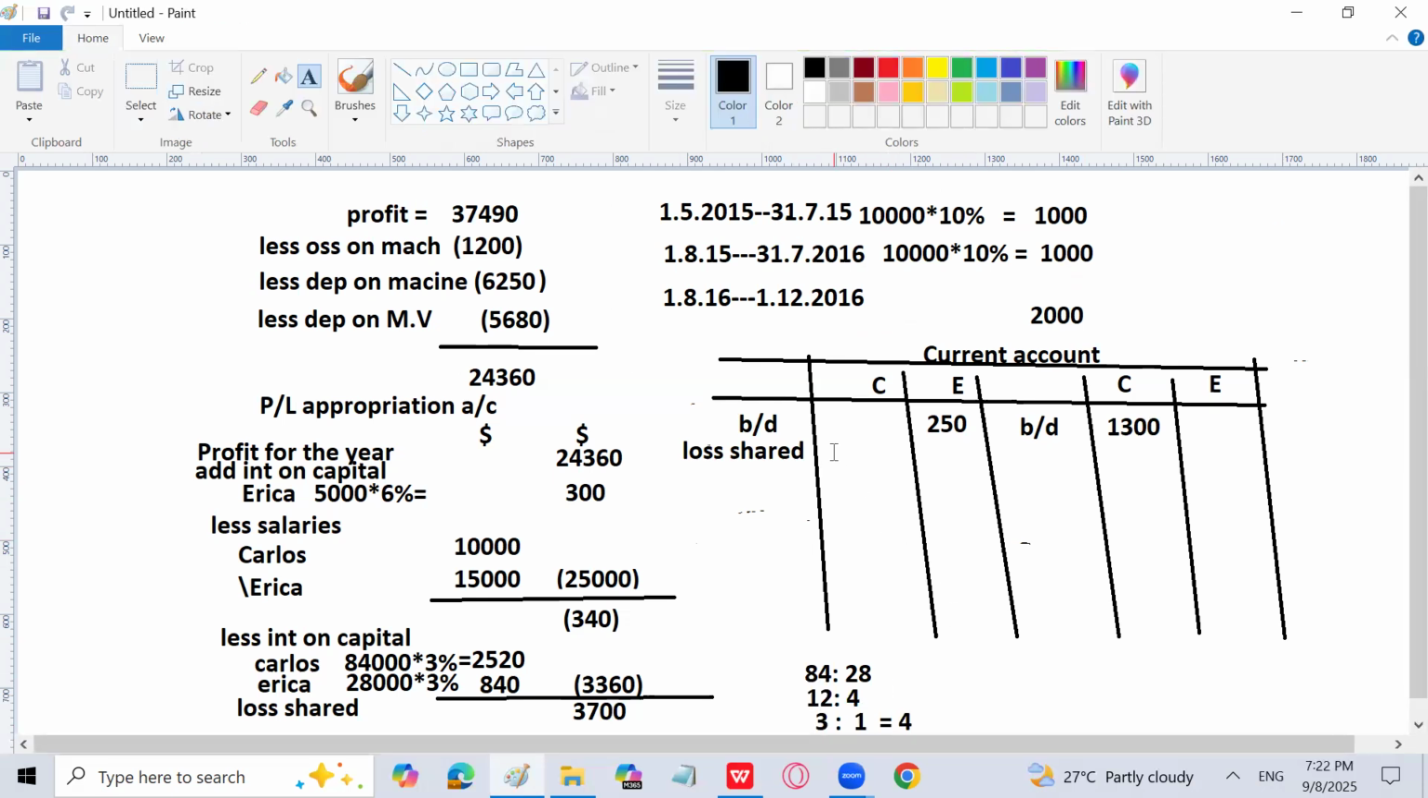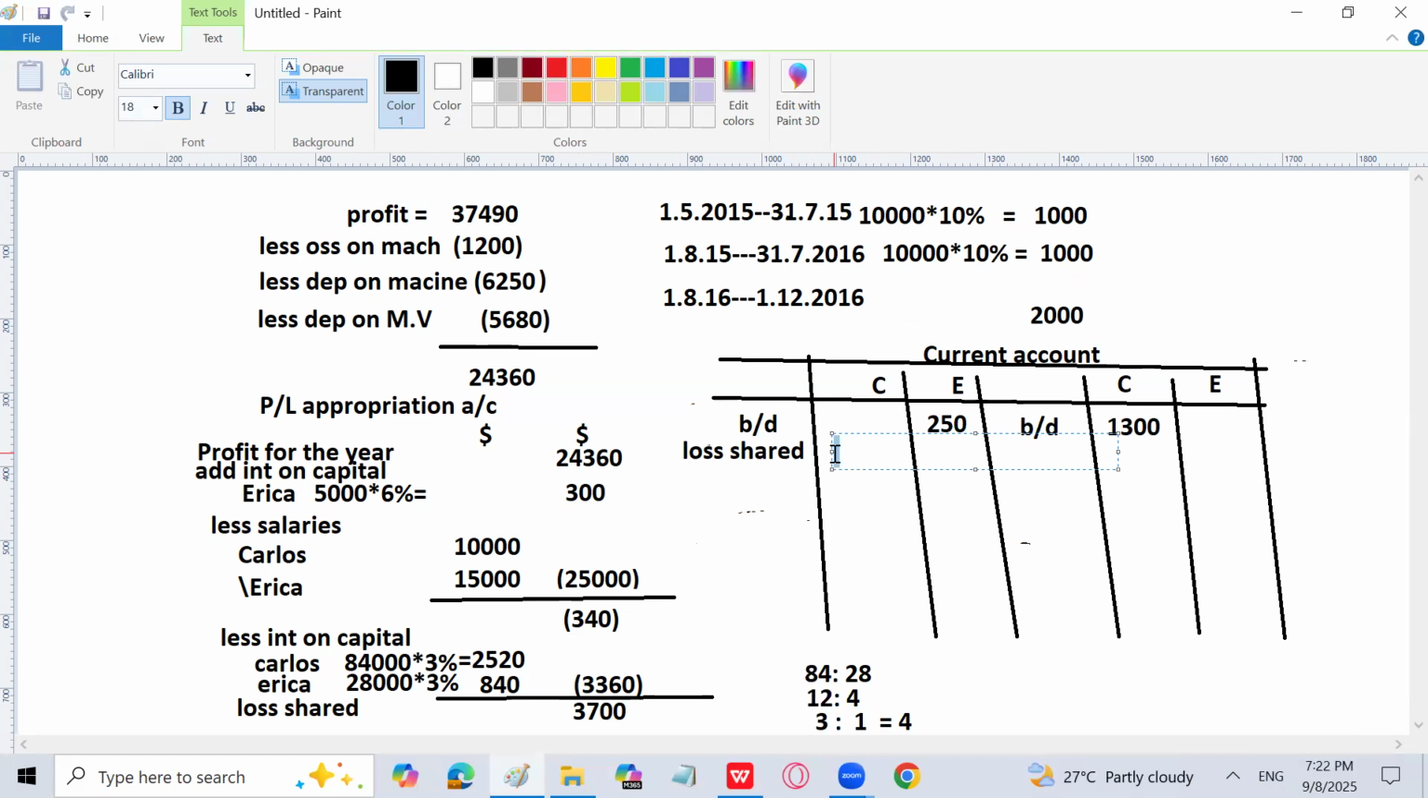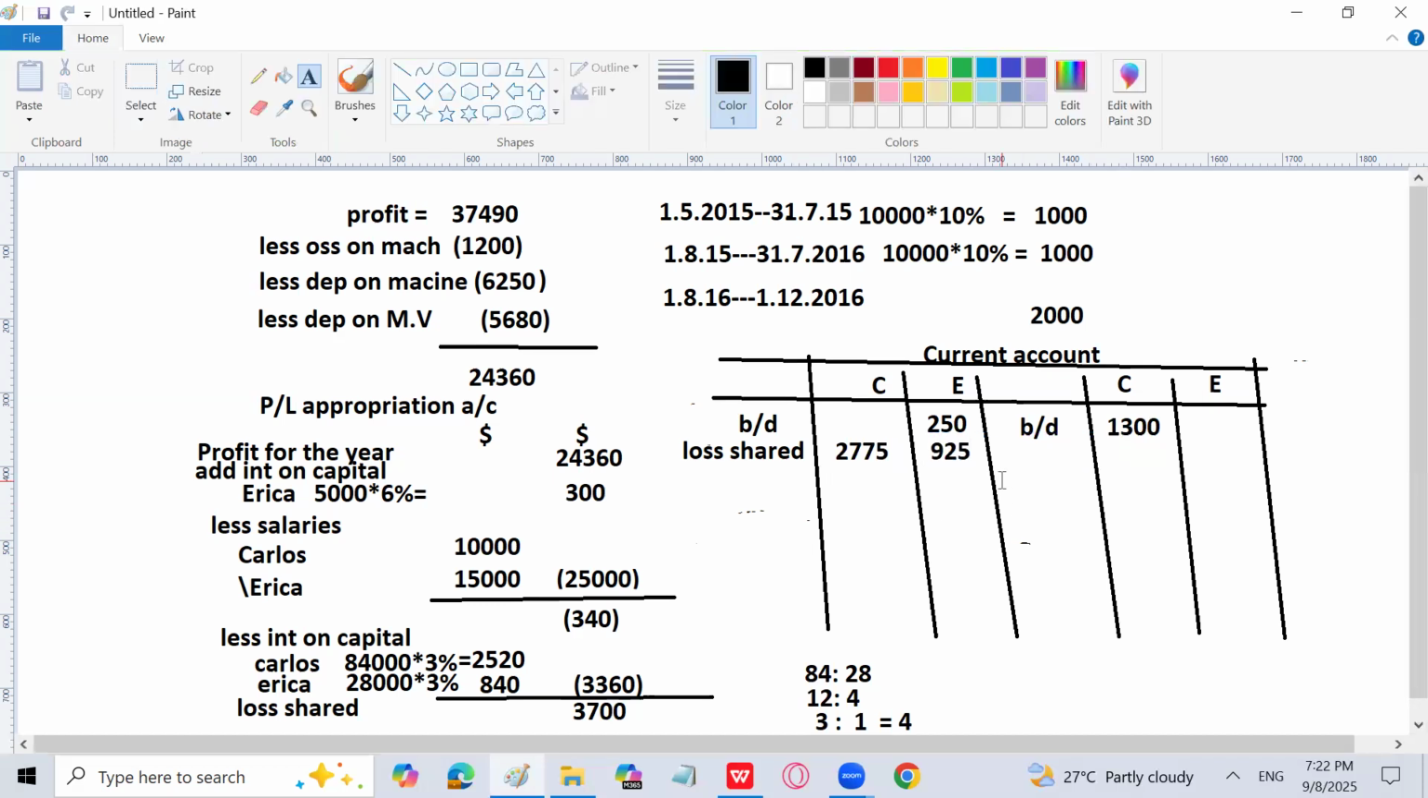So the loss of 3,700 is going to be shared between Carlos and Erika in the ratio of 3 over 4 and 1 over 4. 3 over 4 is 2775. And the other is 3,700 into 1 divided by 4, that is 925. Okay, so the loss we have shared.